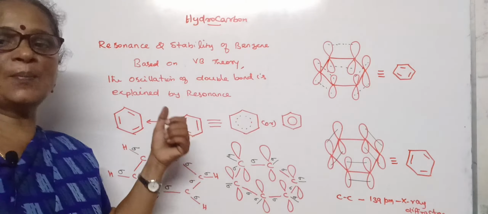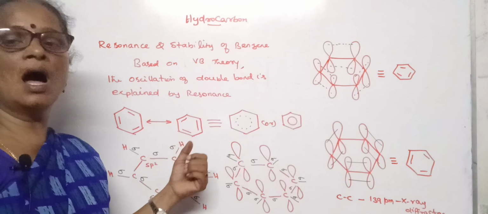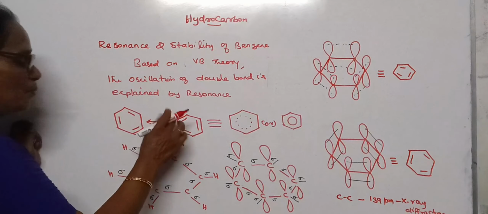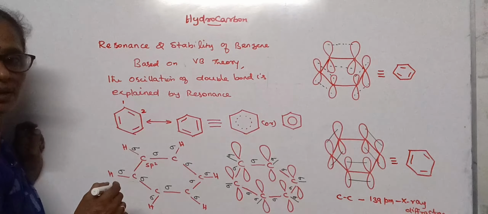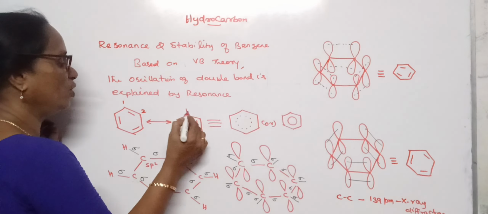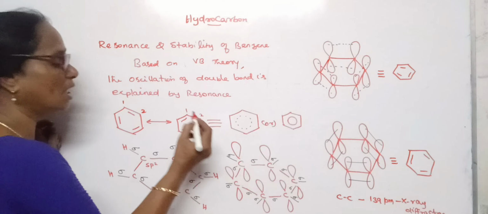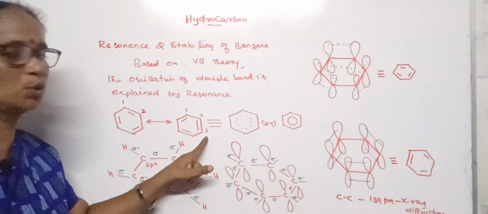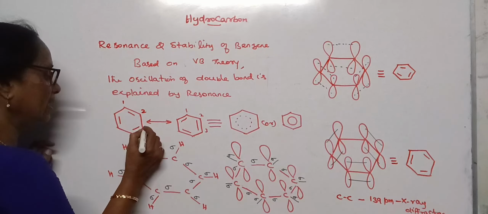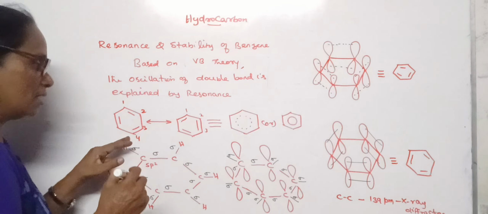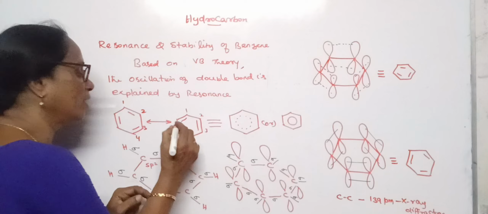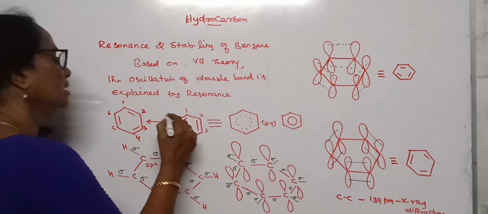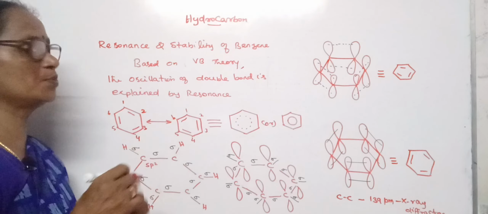So in this, the pi bond is oscillating among more than 2 atoms. See, we have the 3 pi bonds, one at the 1-2 position, and the same pi bond goes to the 2-3 position. So this pi bond from the 1-2 position changes to the 2-3 position. And here the pi bond at the 3-4 position is oscillating to the 4-5 position. Similarly, the pi bond at the 5-6 position is oscillating between the 1-6 position.